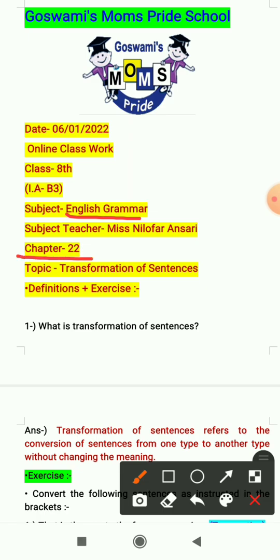Topic of the chapter is transformation of sentences. After the explanation of the topic, we have done the book filling. In today's class, I will explain you the definition plus exercises related to the lesson only.